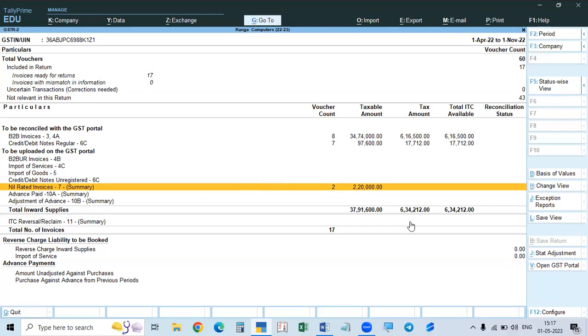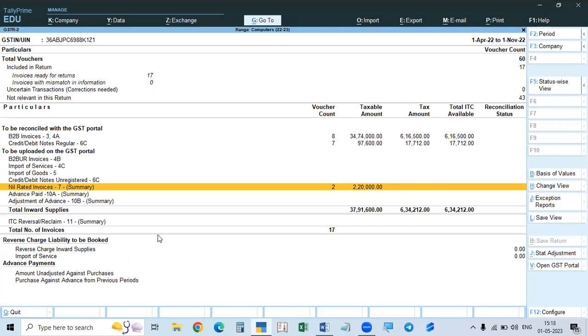But there is one rule: when you purchase on credit, the tax amount we get as ITC, but we have to pay the invoice amount to the seller within 180 days. If you don't pay within 180 days, the ITC we already claimed has to be reversed. So it will be shown in ITC reversal along with others.